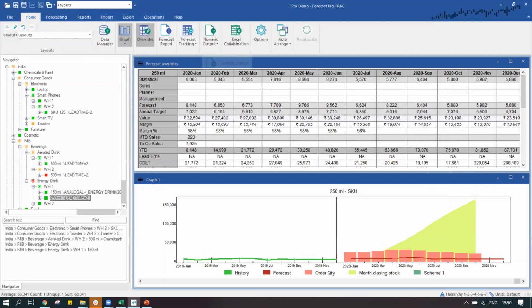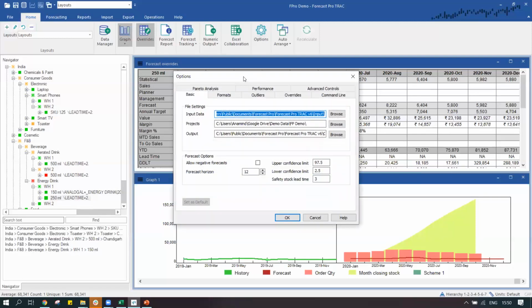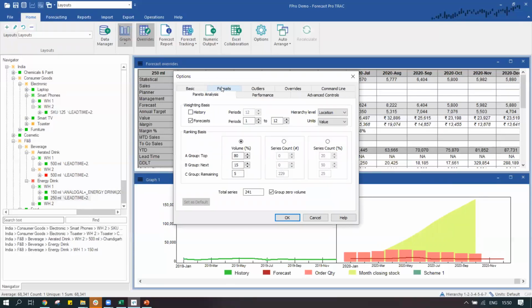That essentially summarizes the important features that I really wanted to cover in this session. However, since we have some time, we would be taking up a few questions. If you have any question, then please put it in the chat box. We'll take it from there. We would also want to focus on a few of the other features that I can possibly show you over here. In the meantime, we can do our Pareto analysis.